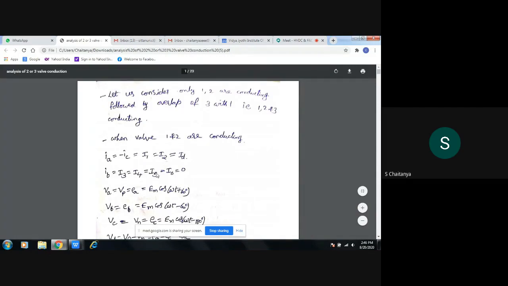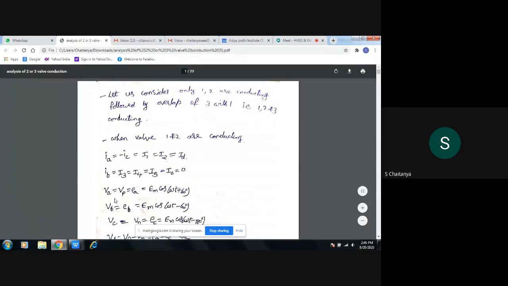So when valves 1 and 2 are conducting, the current IA, since phase A will be conducting through valve 1 and for valve 2 phase C will be under conduction from the negative side, right? So IA is equal to minus IC, that is equal to the current flowing through valve 1, I1, and the current flowing through valve 2, I2, that is equal to the output DC current ID. Similarly for phase B, I3, I4, I5, I6. For all the remaining valves, the current flowing through them is 0.